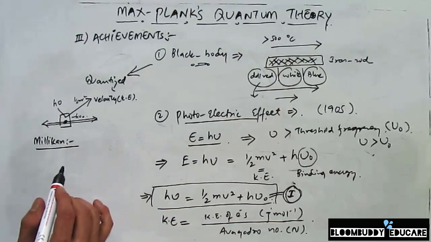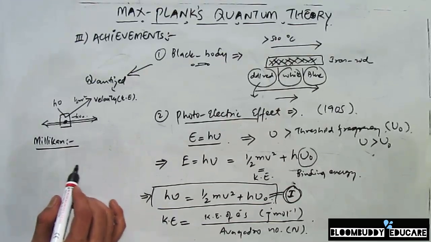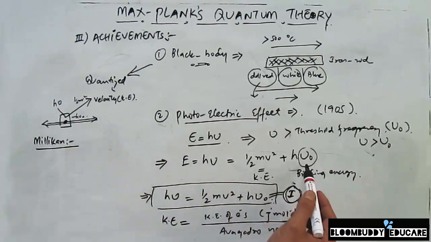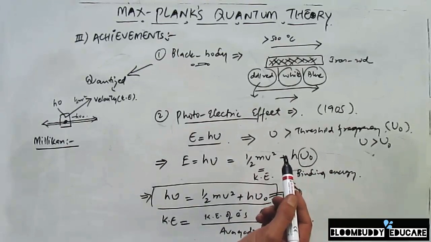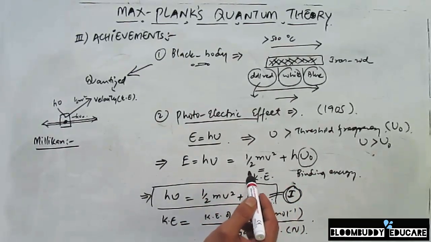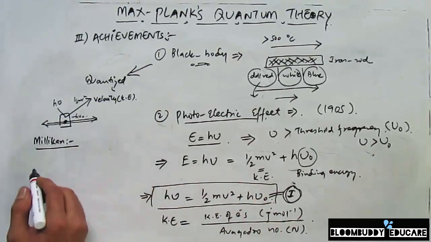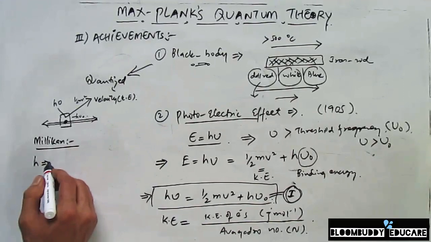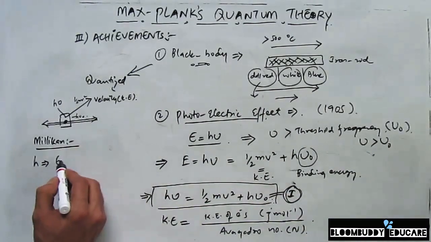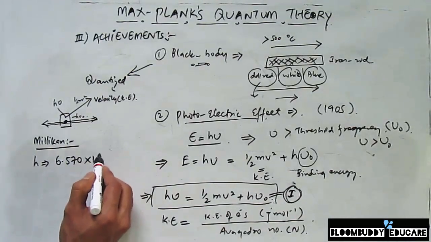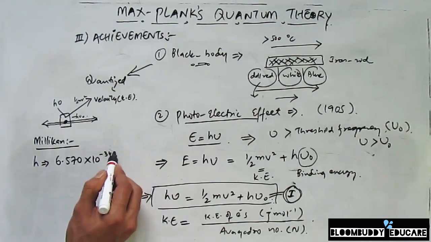Millikan tried to determine the kinetic energy which corresponds to the incident light of frequency nu, and also the frequency nu naught, that is the threshold frequency. With the help of these kinetic energy values that he got from these equations, he calculated the value of h, that is Planck's constant, and his value came close to 6.570 into 10 raised to the power minus 34 joule second.